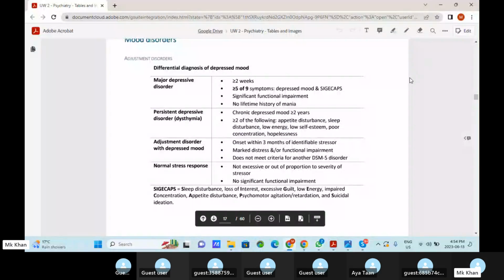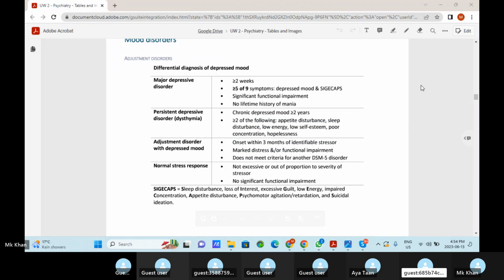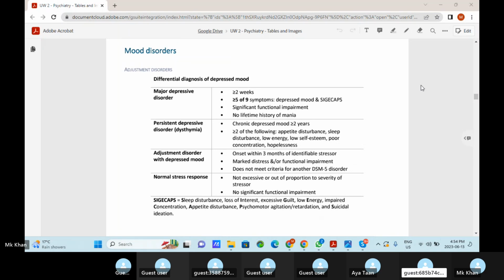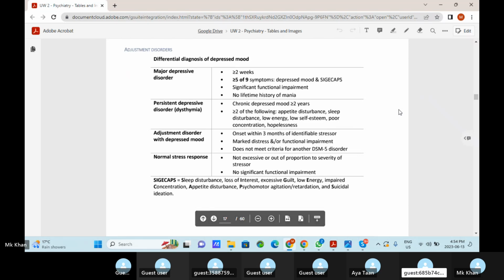I think for the mood disorders, we can quickly go through the charts. So the differential diagnosis of depressed mood, first of all, is major depressive disorder. We studied that the mood change should be present for greater than 2 weeks, with five or more of the nine symptoms, depressed mood, and the SIG E CAPS, or I generally pronounce it like PSI-CAPS. Significant functional impairment, no lifetime history of mania. There shouldn't be any history of mania.